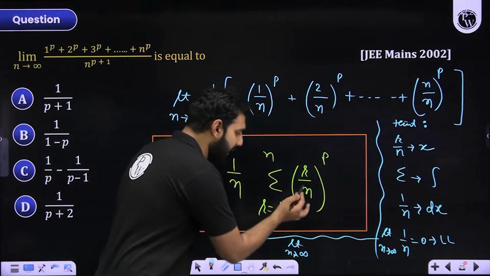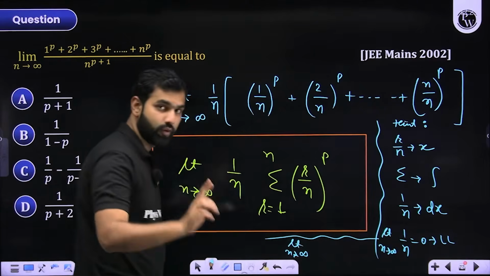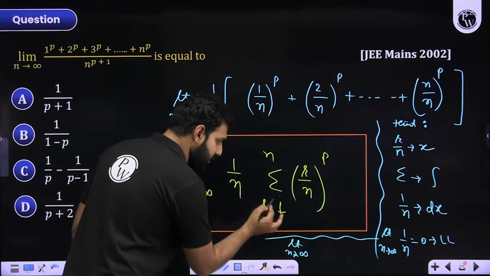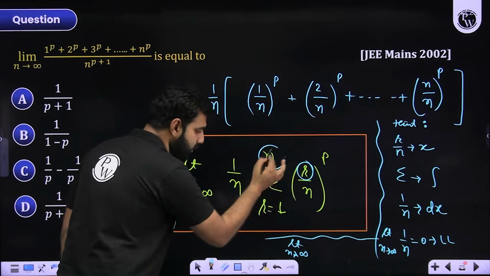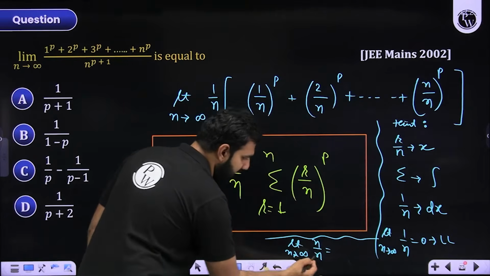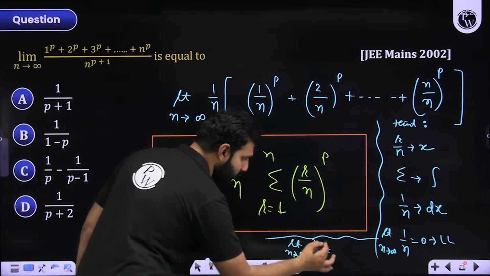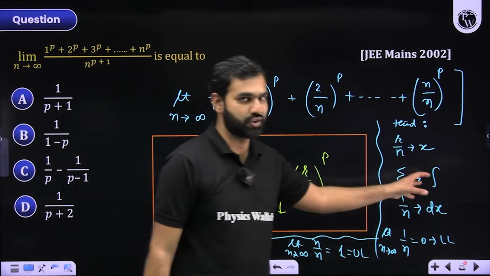So this is going to be n by n. So in r by n, initially I replaced r by 1 for the lower limit. Now I'll replace r by n for the upper limit. So it is going to be n by n. So n by n is 1. When n approaches infinity, 1 is going to be 1. So that is going to be the upper limit of that definite integration.